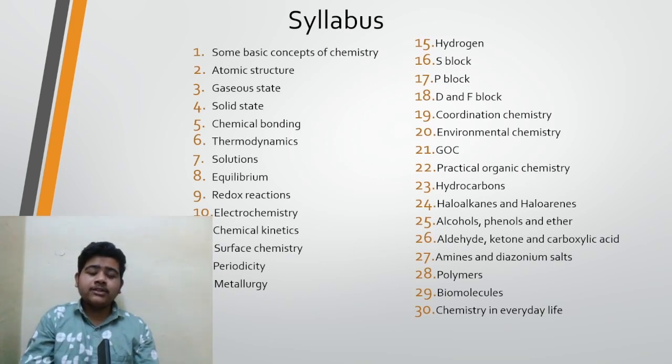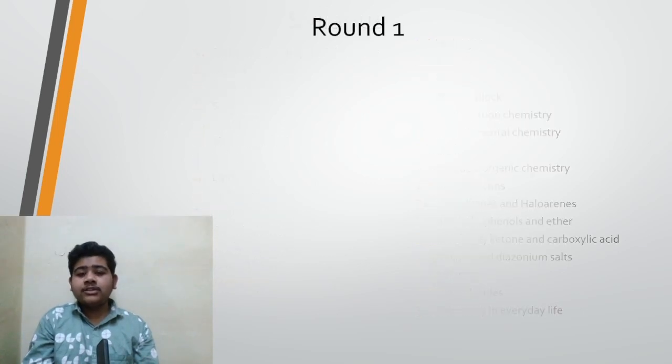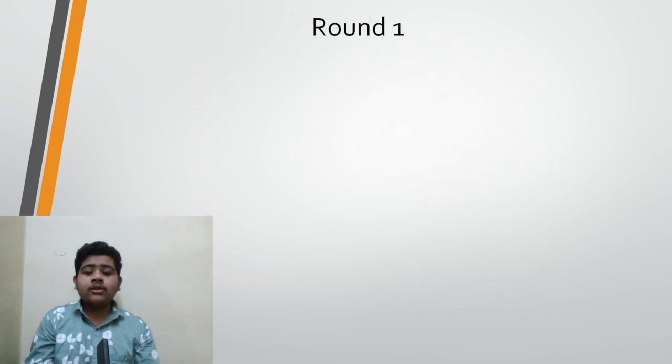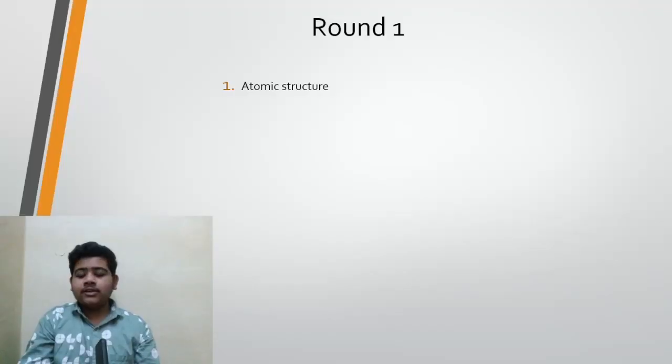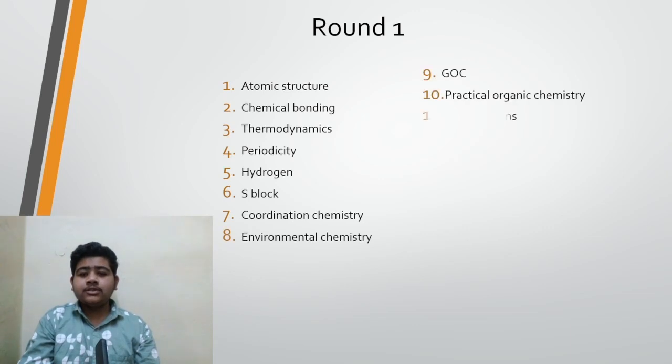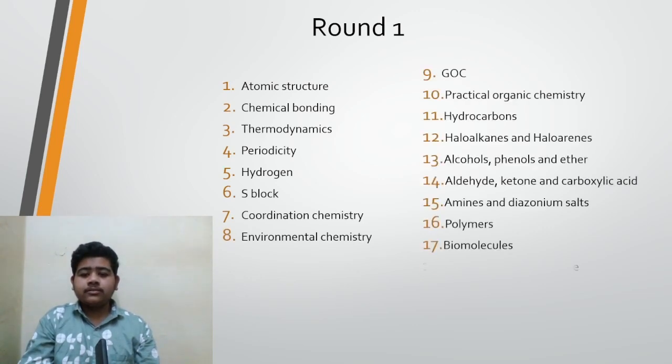I have divided this section into two rounds. In round 1, I have taken the chapters which are either easy or very scoring, and in round 2, I have taken the chapters which are not so easy or not that scoring. So let's start. In round 1, I have included all these chapters, and now let's see their weightage.